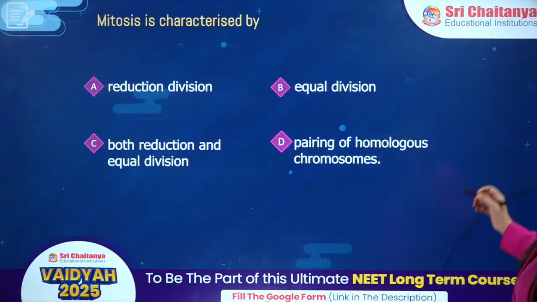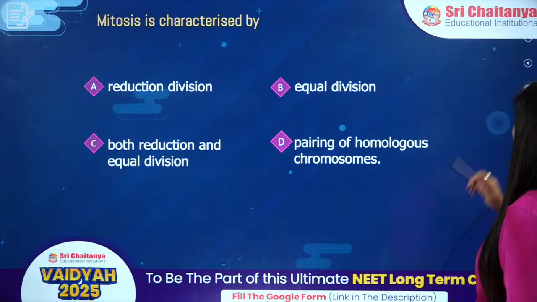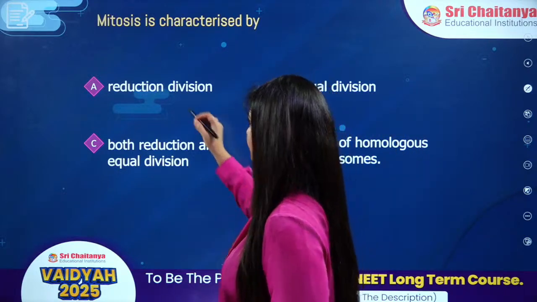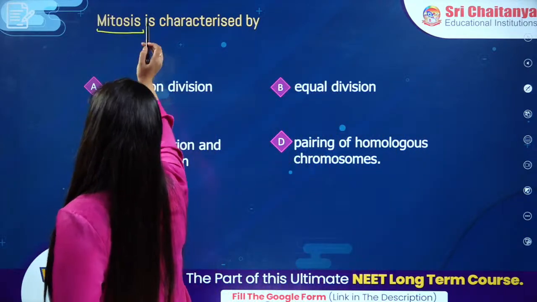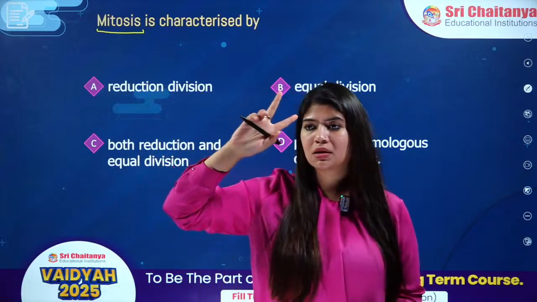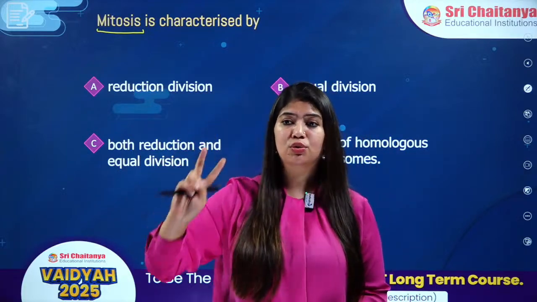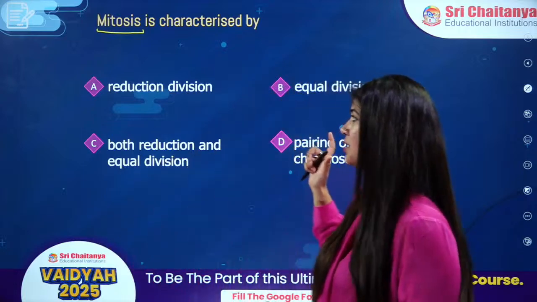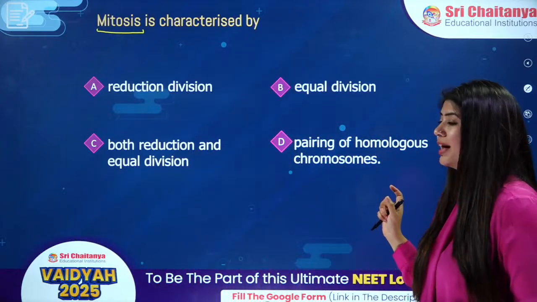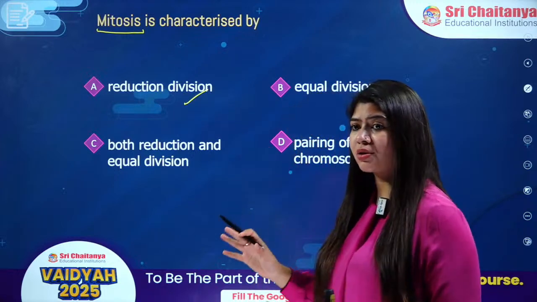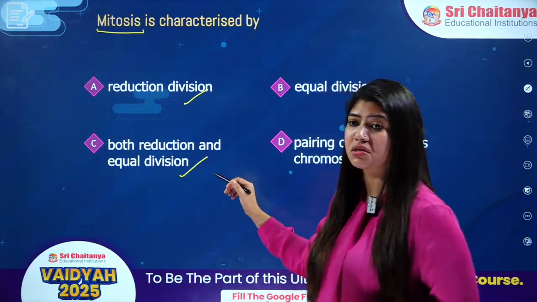Your very first question on your screen: mitosis is characterized by what? If I speak about the cell cycle, we discuss two things. We can have two different types of cell division. First is mitosis, second is meiosis. So in this question, the question is about mitosis. Is it reductional division? Is it both reductional as well as equal division?